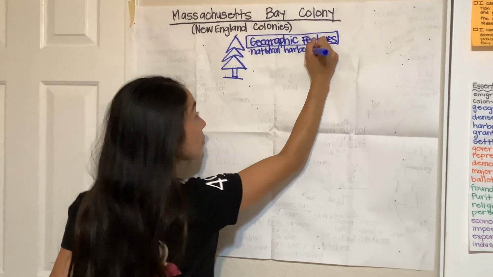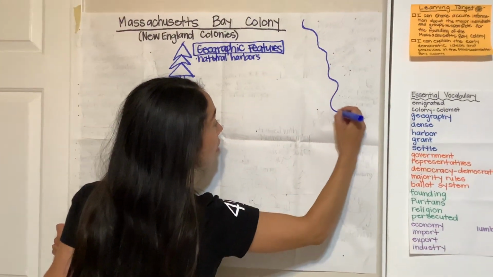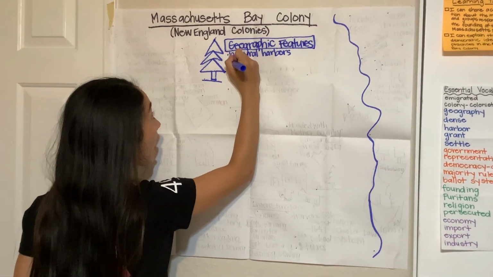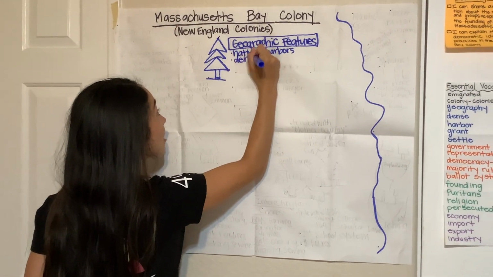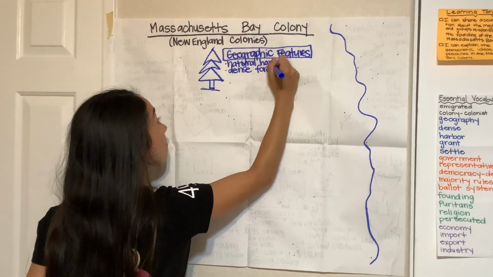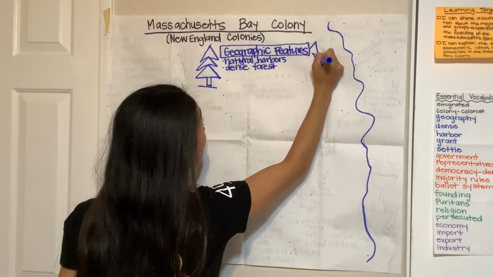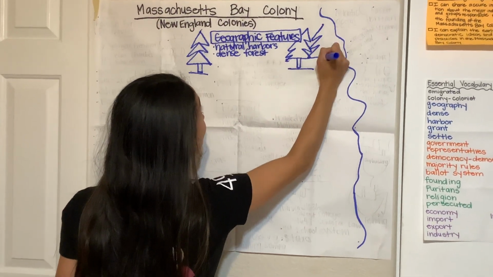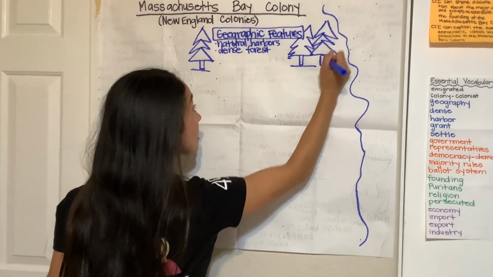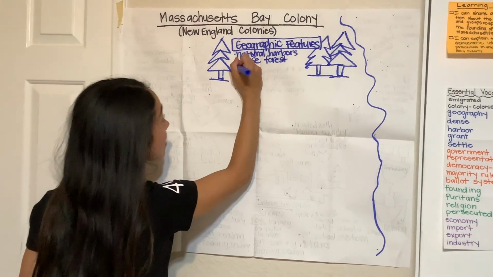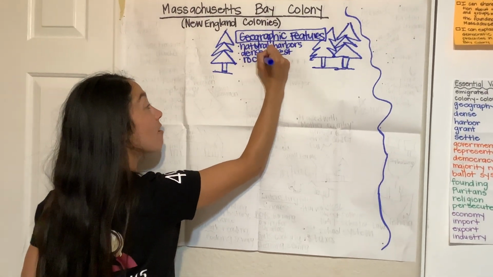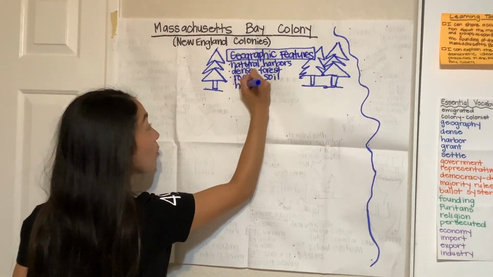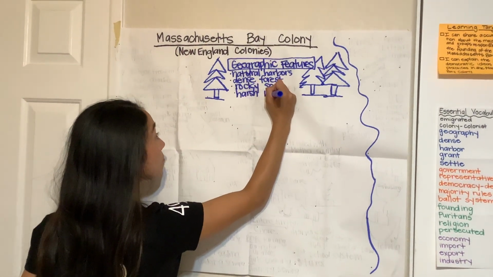The Massachusetts Bay Colony had natural harbors. Say that with me. Natural harbors. It also had dense forests. Say that with me. Dense forests. The dense forest means they had an abundance of trees in their forest. They also had rocky soil. Say that with me. Rocky soil.